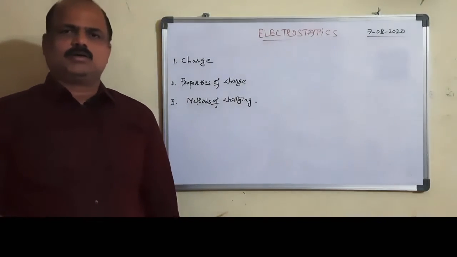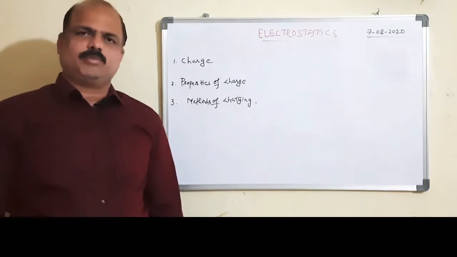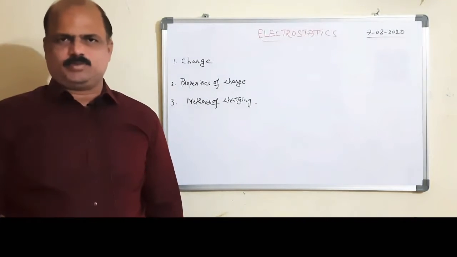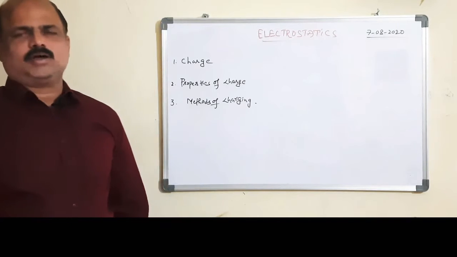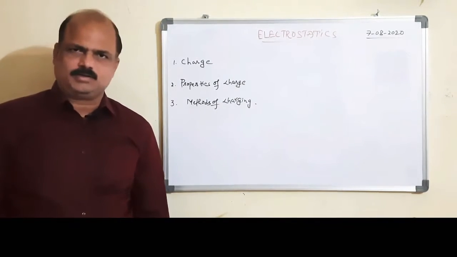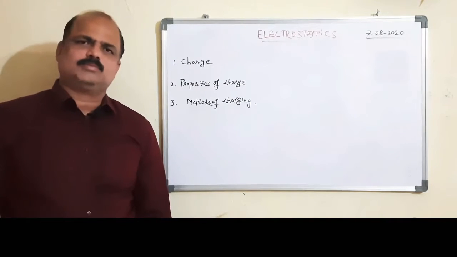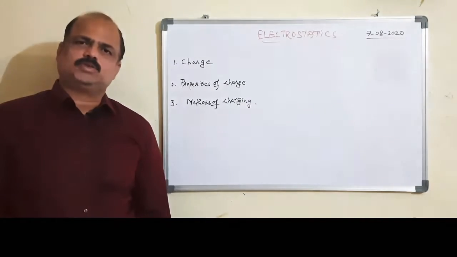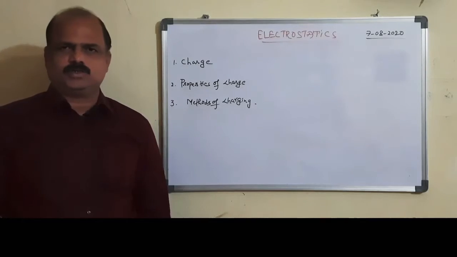We know that matter is made up of atoms. These atoms are the building blocks of matter. In every atom there is positive charge and negative charge.